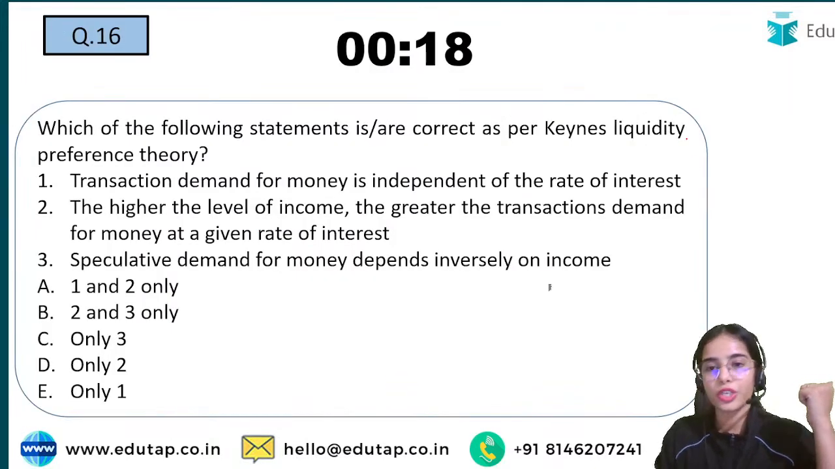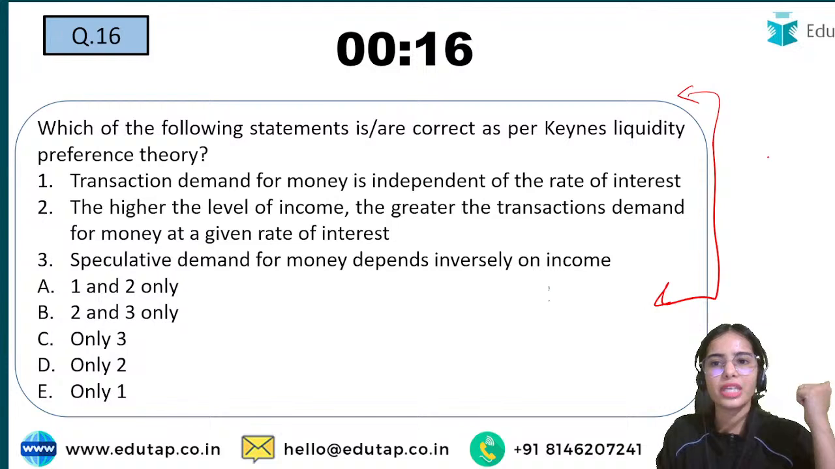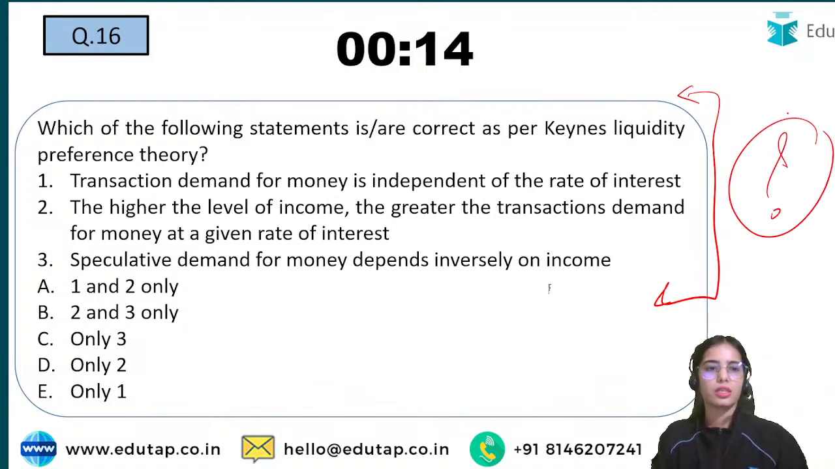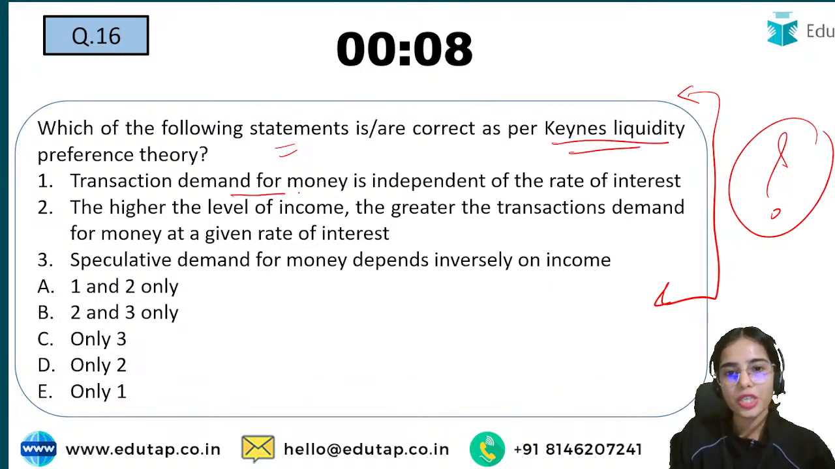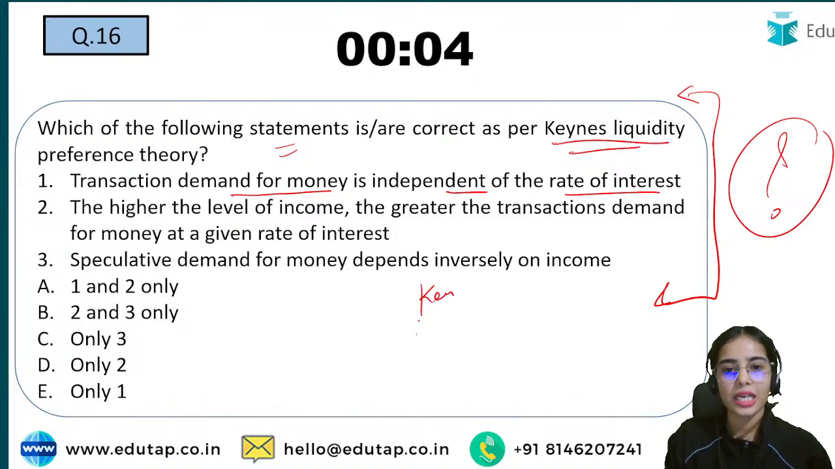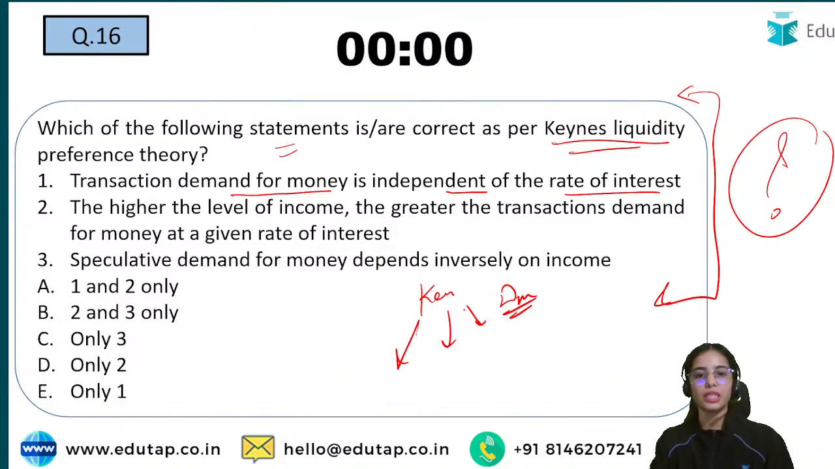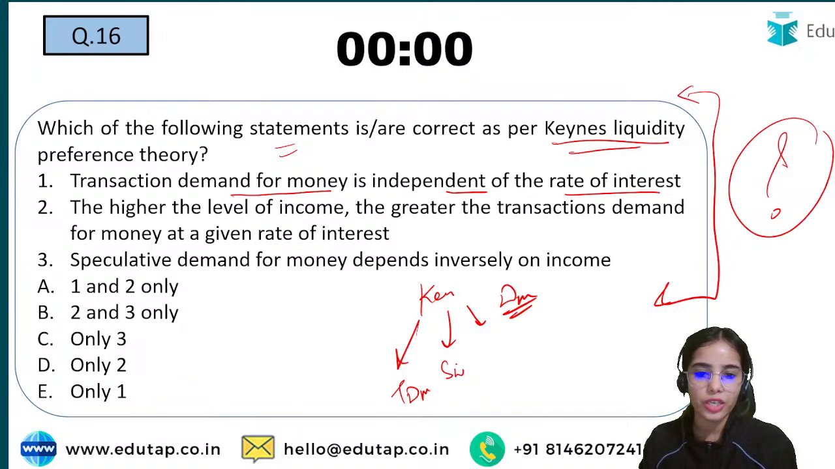Now coming to the next question, try to answer this question. If there is any confusion, kindly ask. Which of the following statements is or are correct as per Keynes' liquidity preference theory? Transaction demand for money is independent of the rate of interest. Keynes has said that there are three motives for demanding money: transaction demand for money for transaction purposes, and speculative demand for money,